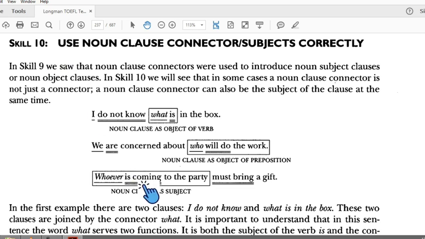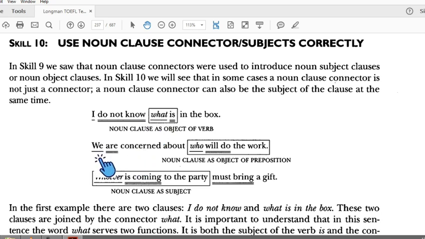Look at skill 10. For example, I don't know what is in the box. This is the subject, this is the verb, but this one is the object of the verb. But in this object, the connector is a subject of this verb. In skill 9, there is a subject, a verb, and a connector in the middle.